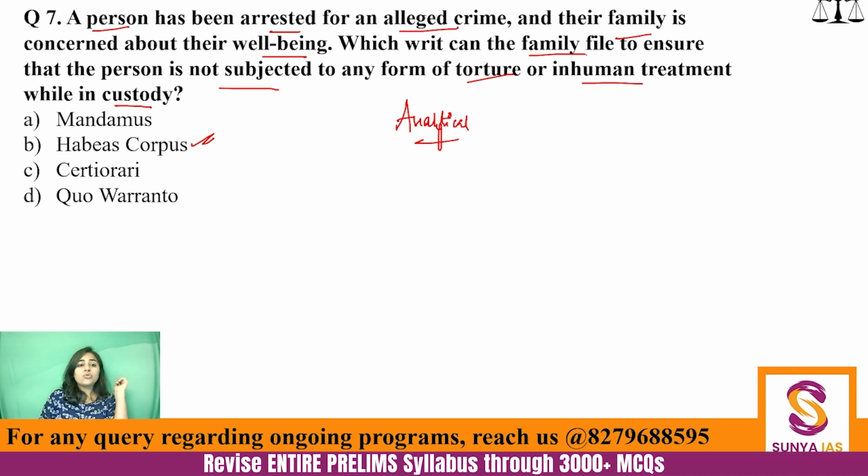Mandamus cannot be issued because if you remember, mandamus is issued by the Supreme Court for the performance of duties. So we command. Certiorari cannot be there because it certifies the job that is done. Quo warranto, who warrants you? You might have been confused between habeas corpus and quo warranto, but please make this a ground rule that whenever individual liberty is being talked about, the writ that has to be used is habeas corpus. So I hope that is clear.